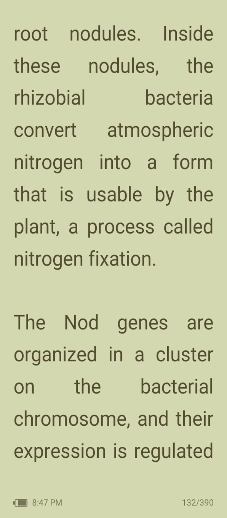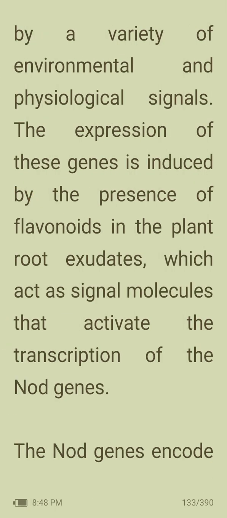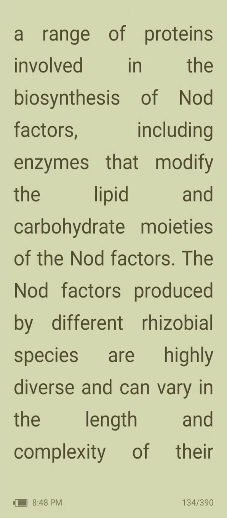The nod genes are organized in a cluster on the bacterial chromosome, and their expression is regulated by a variety of environmental and physiological signals. The expression of these genes is induced by the presence of flavonoids in the plant root exudates, which act as signal molecules that activate the transcription of the nod genes. The nod genes encode a range of proteins involved in the biosynthesis of nod factors, including enzymes that modify the lipid and carbohydrate moieties of the nod factors.